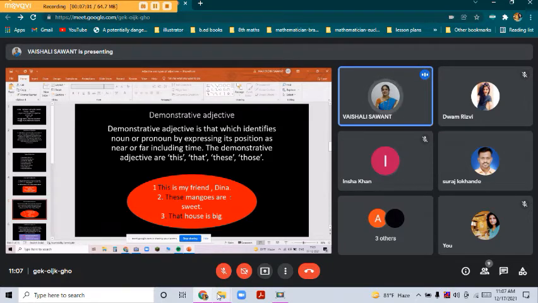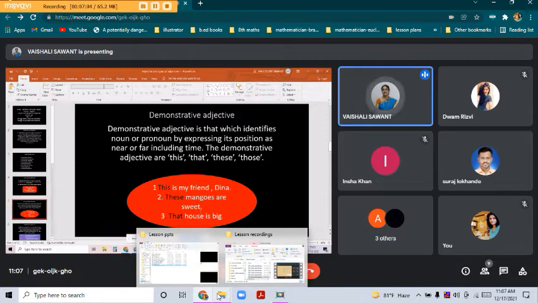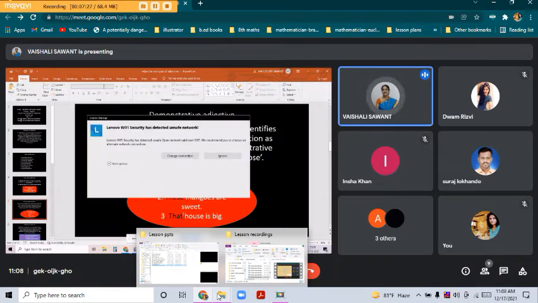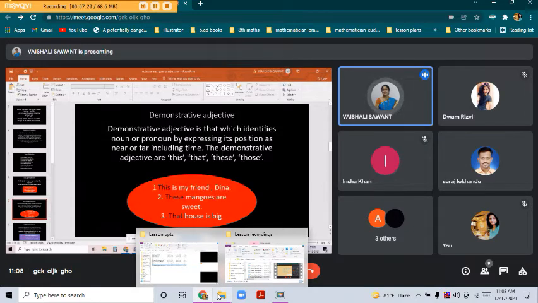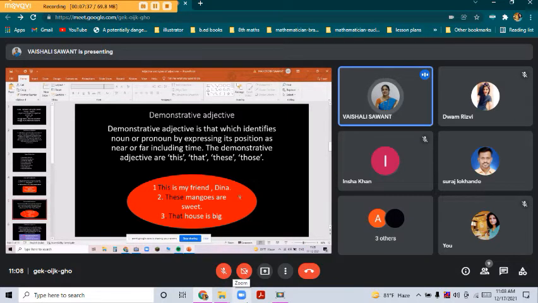The second sentence: these mangoes are sweet. I'm pointing to the mangoes that they are sweet, so these is a demonstrative adjective. Third: this is my house, also demonstrative, and that house is big. That is highlighted, and it comes in demonstrative adjective. Whenever words giving position or timing like this, that, these, those come in the sentence, it is a demonstrative adjective.